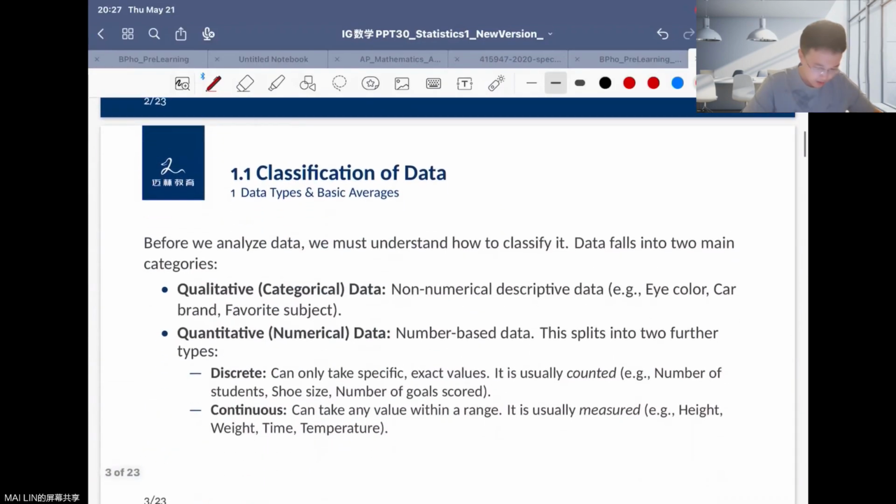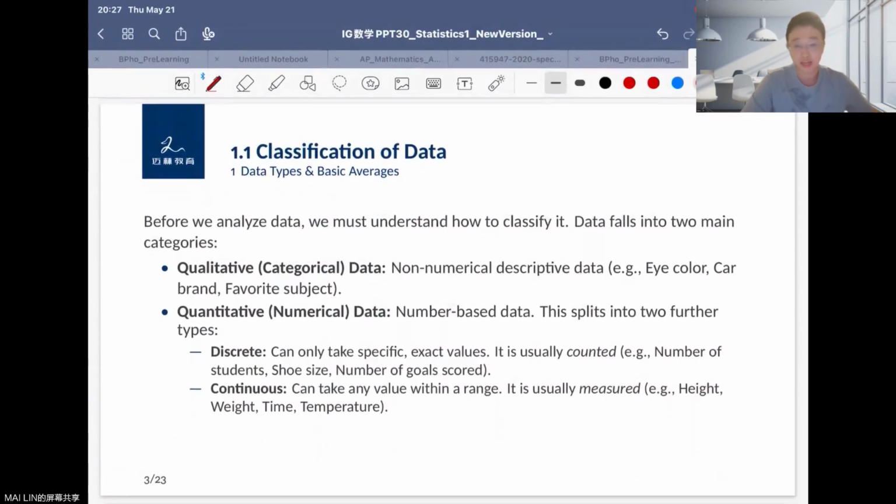Let's look through what a classification of data is. You can find several different kinds of it, like qualitative data. We can say that is non-numerical descriptive data, like eye color, car brand and favorite subject, which means there are no numerical values in them. Another is called numerical. We can say that is number-based data, like the number of balls or the grade of your task, so all of the numbers or data.